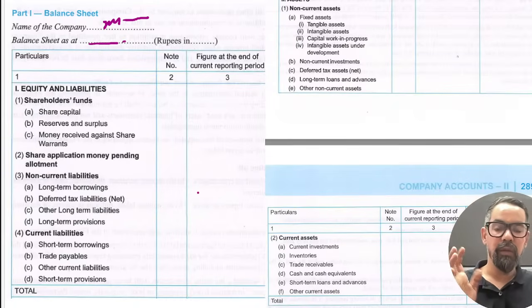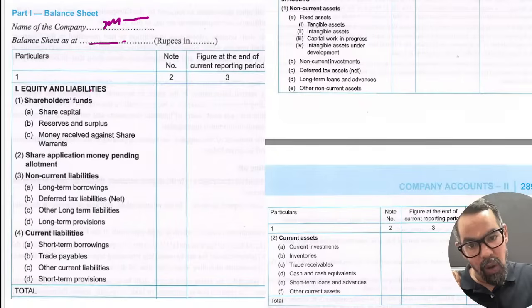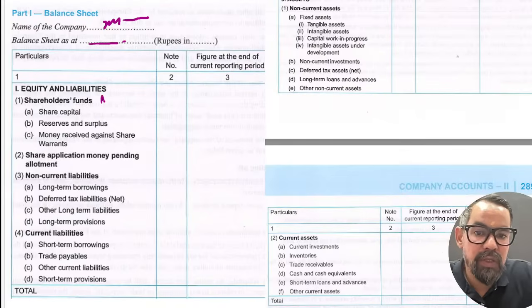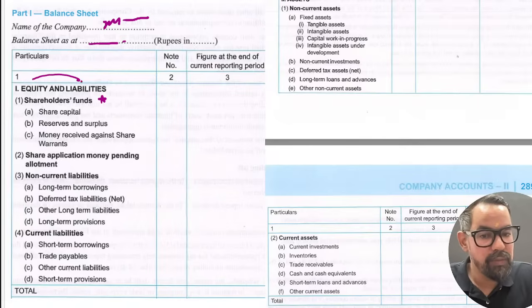Now in this topic, they have defined all these in detail. Now you will see questions based around those. Okay. So shareholders' funds, equity and liability first.